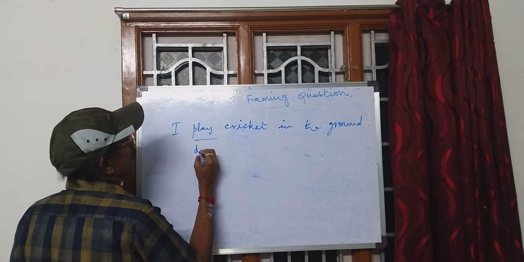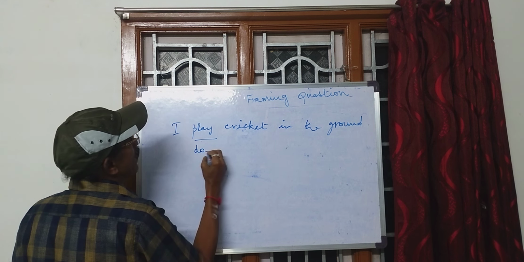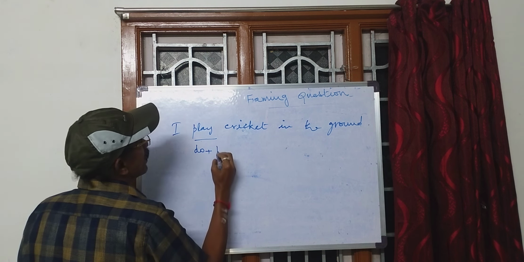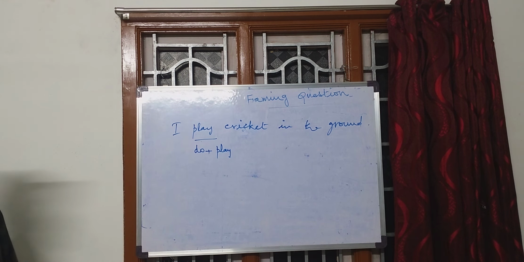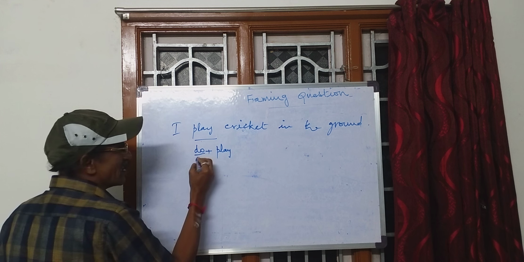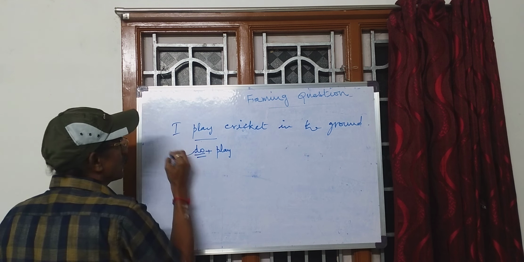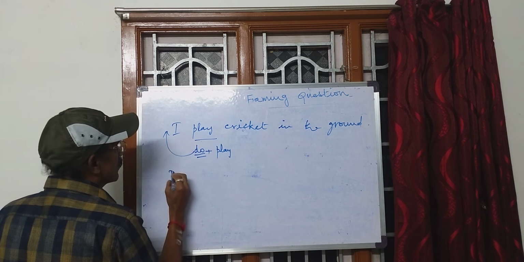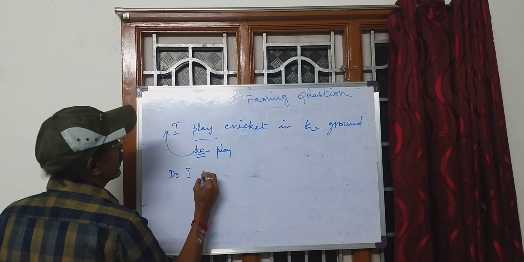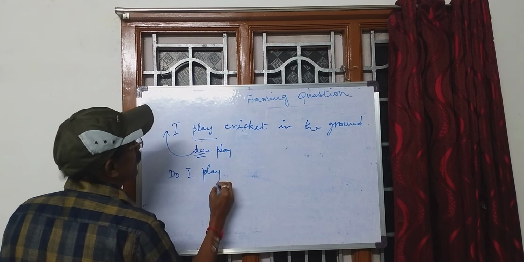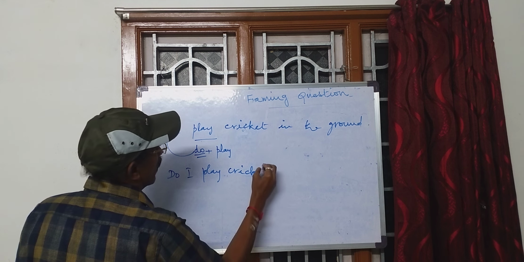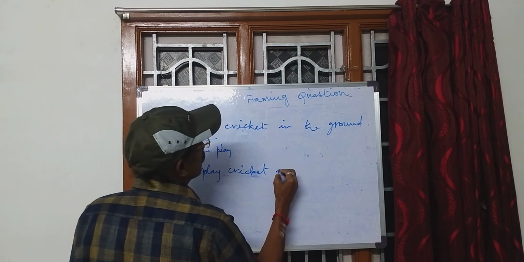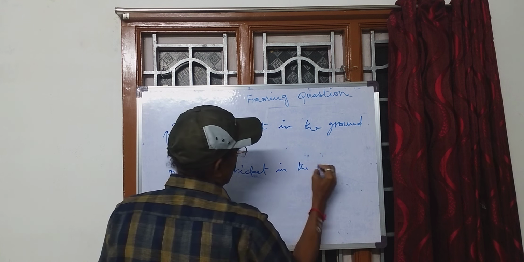divided like this. Play can be divided as do plus play. Now do is the auxiliary verb. You can put do here. So, do I play? Do I play cricket in the ground?